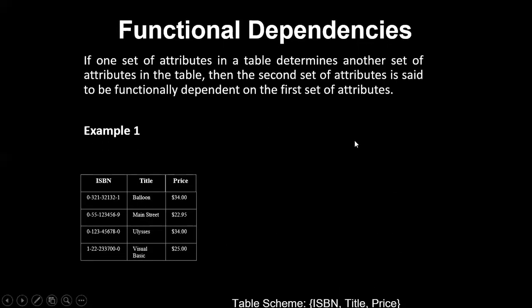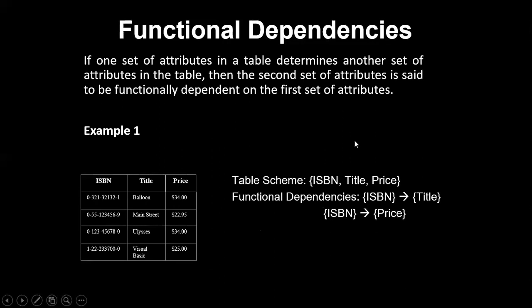Okay, now look here. I'm explaining what functional dependency is. If one set of attributes in a table determines another set of attributes in a table, then the second set of attributes is said to be functionally dependent on the first set.